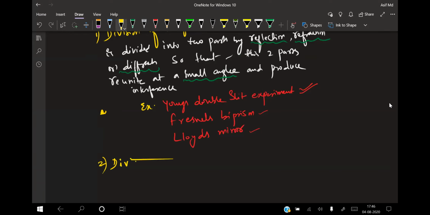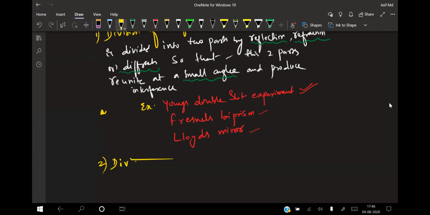The second one is division of amplitude. Okay, by the division of your amplitude. See what exactly is happening in this one.